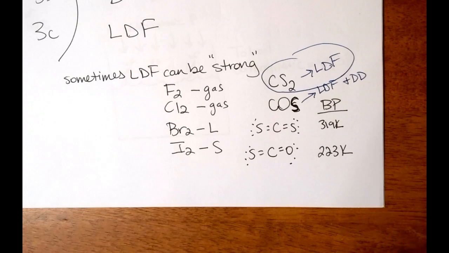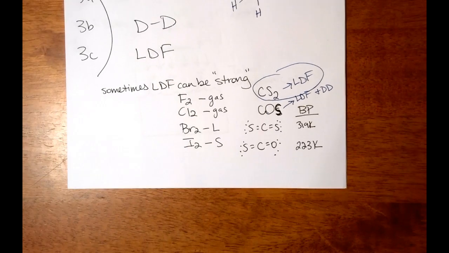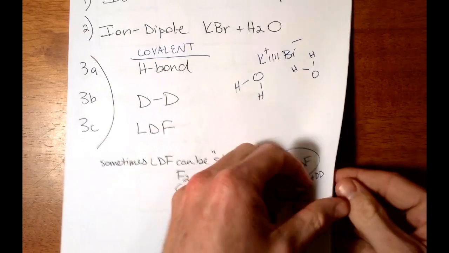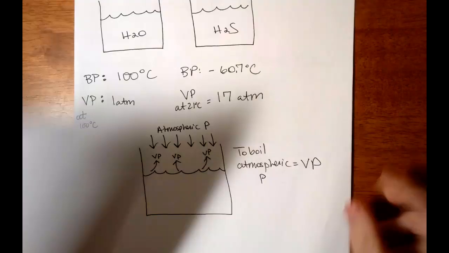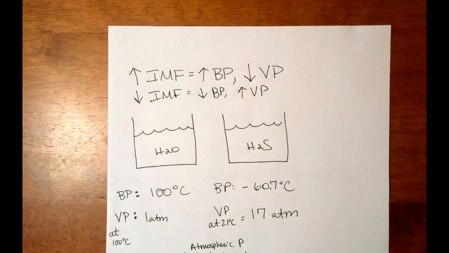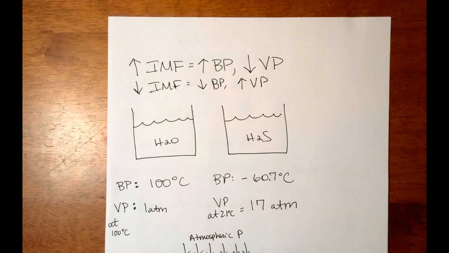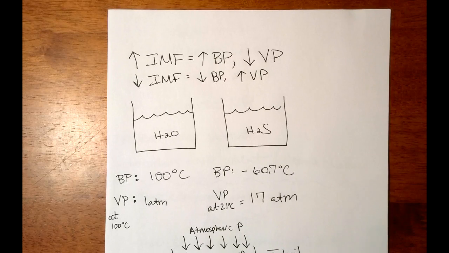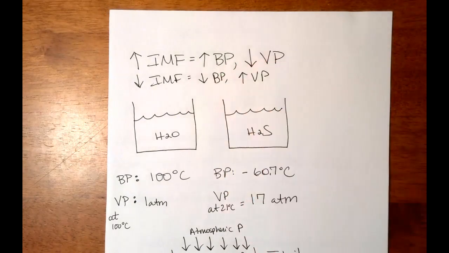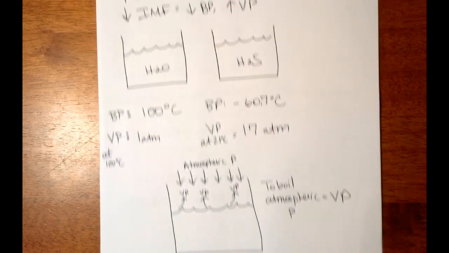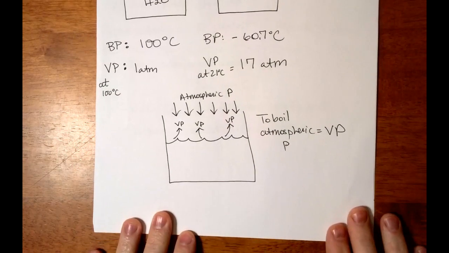So let's continue this thought about boiling point. Let me zoom back out just a little bit. So the greater the intermolecular force, the greater the boiling point, the lower the vapor pressure. And these are tied in with each other and vice versa. So let's talk about vapor pressure and boiling point for a second, and then we'll look at an example.